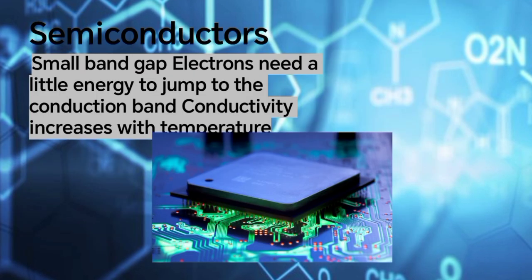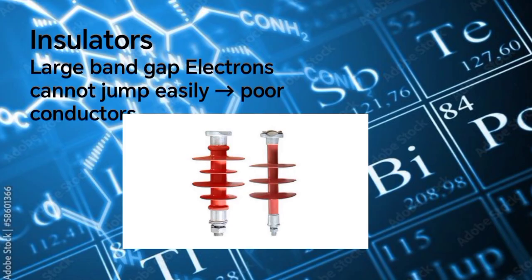good conductors. Second is semiconductors. Small band gap. Electrons need a little energy to jump to the conduction band. Conductivity increases with temperature. And third is insulators. Large band gap. Electrons cannot jump easily, so they are poor conductors.